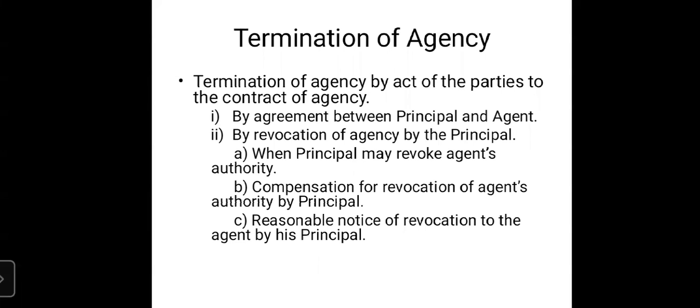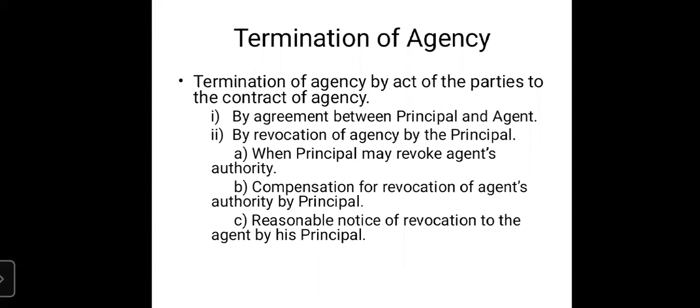Next one is reasonable notice of revocation to the agent by his principal. So, as per law, it is expected that reasonable notice means whatever period has been mentioned in the act or as per law.